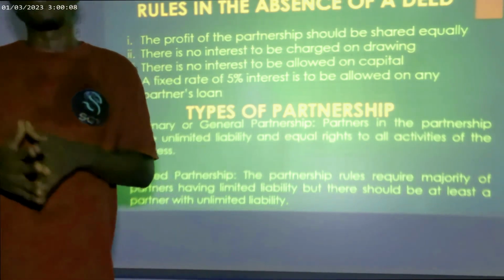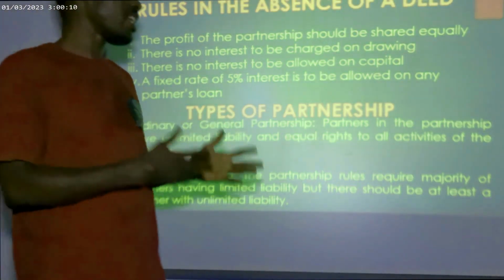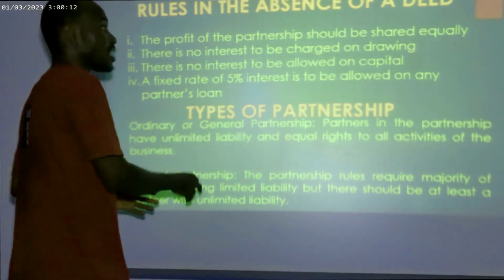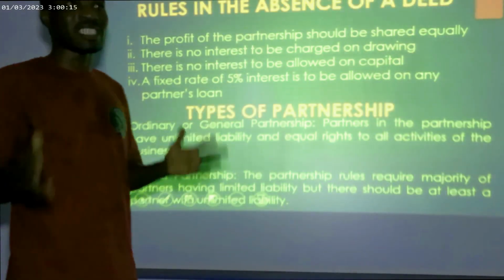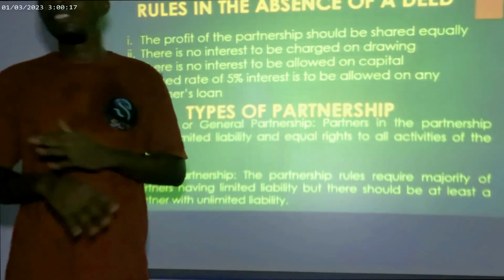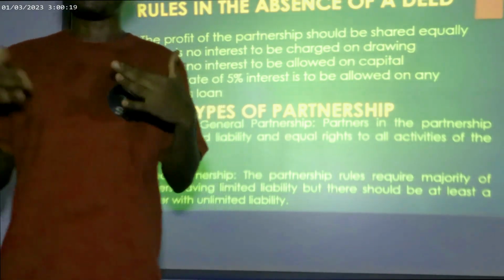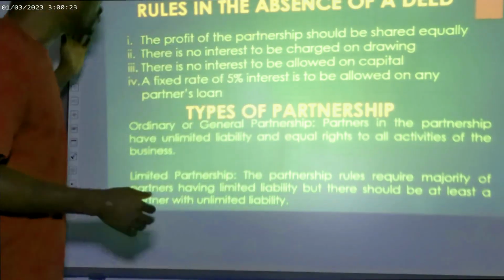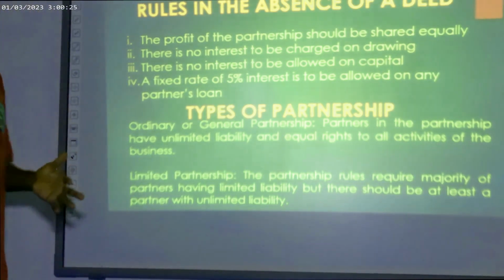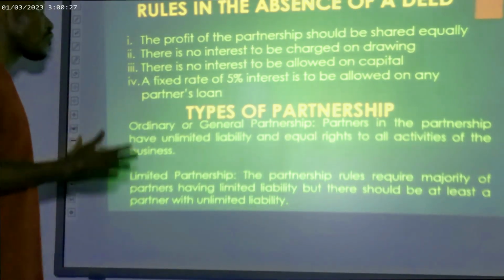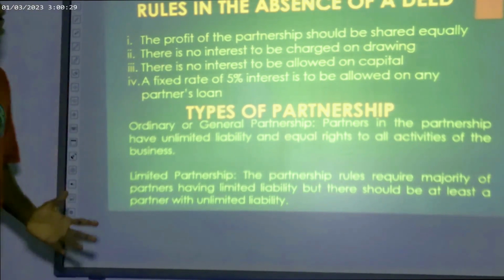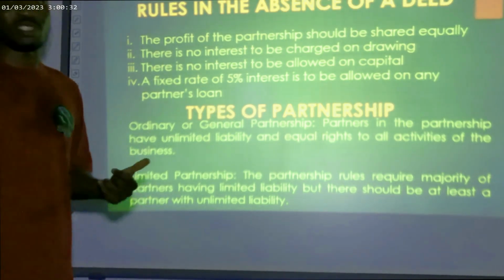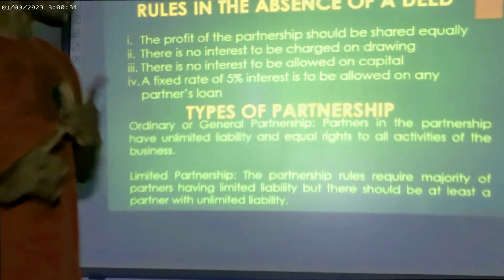So it is assumed that partner A has the same rights as partner B. As far as the partnership business work is concerned, no partner has greater rights than the other. So these are the defining rules whenever there is a lack of agreement. So the profit of the partnership is shared equally. It's very simple to grasp. The partners share their profit equally.